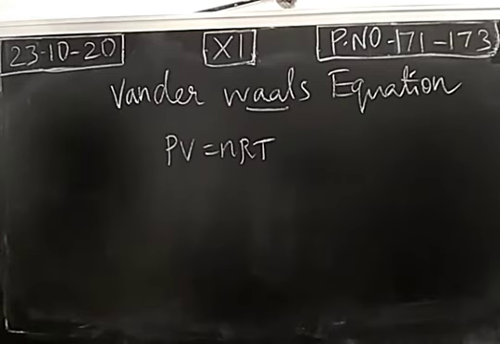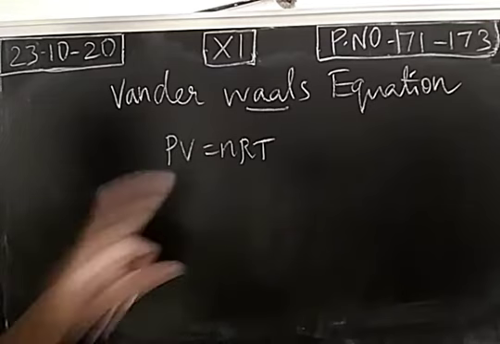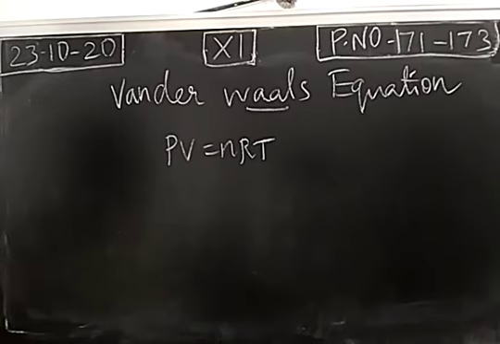To derive the equation of state of real gas, he did two modifications. He did a correction in pressure as well as volume. So we study pressure correction as well as volume correction. One by one we will discuss.